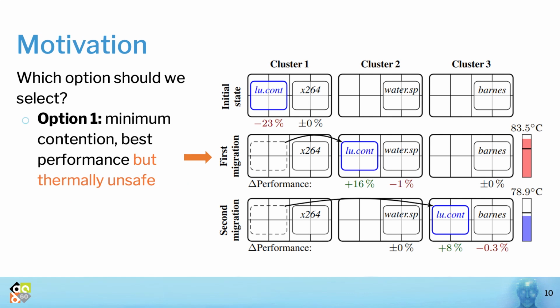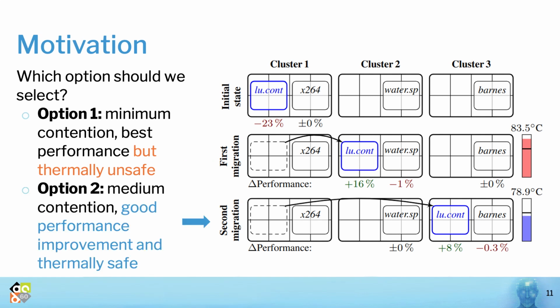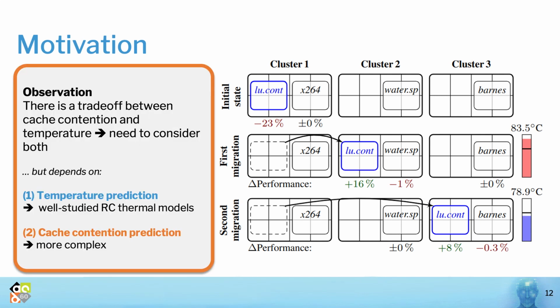Option 1, with the minimum contention, the best performance increase, but thermally unsafe, or Option 2, with the medium contention, relatively good performance improvement, and thermally safe. Here, we can clearly see a trade-off between cache contention and temperature that needs to be considered in clustered many-cores.